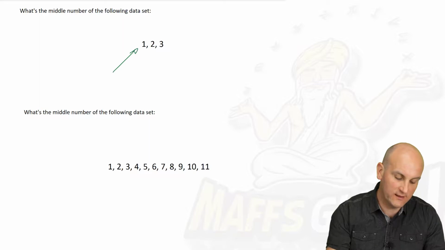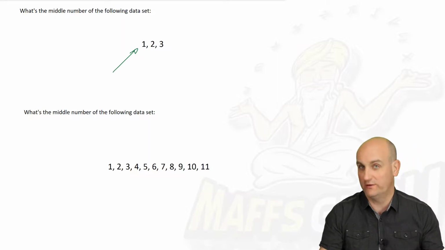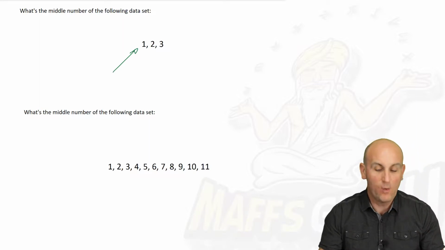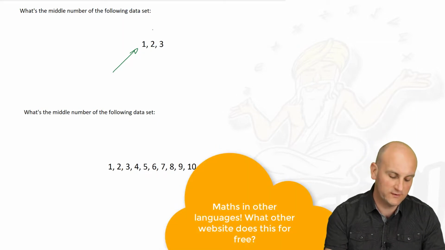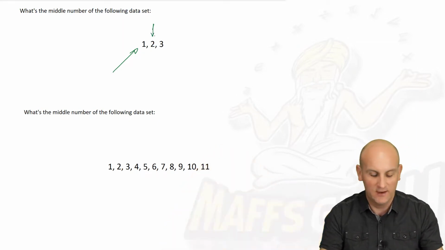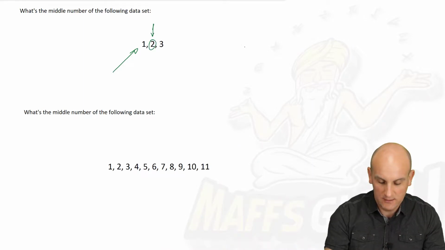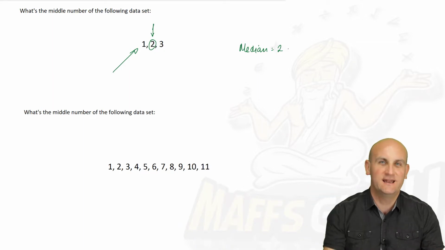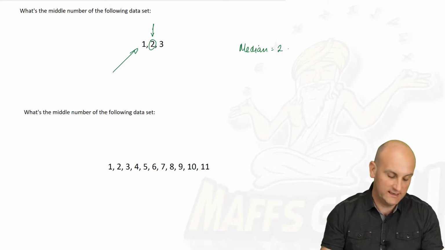And so what you can see here is I've put those numbers in order. 1, 2, 3. What's the middle number? Well, pretty obviously 2. Now, please don't fast forward. There is a point to this. But yes, my median is 2. And so if I wanted to, I'd write median equals 2. I'd get a tick in an exam. Nah, they're never going to ask you that in an exam.